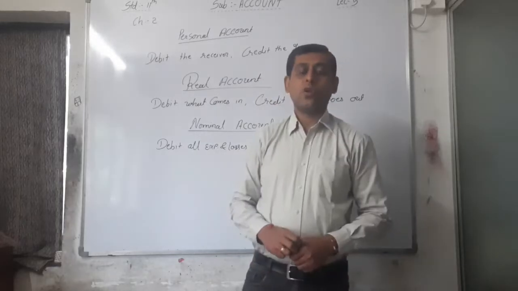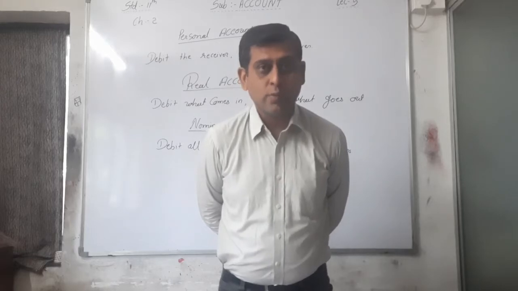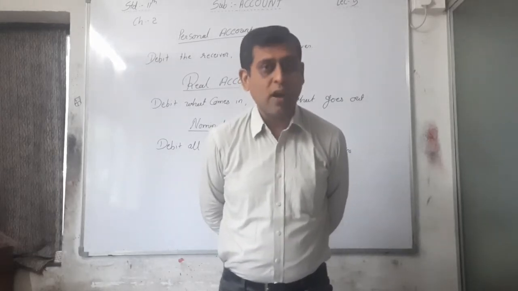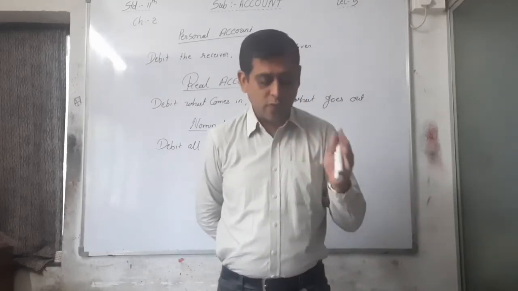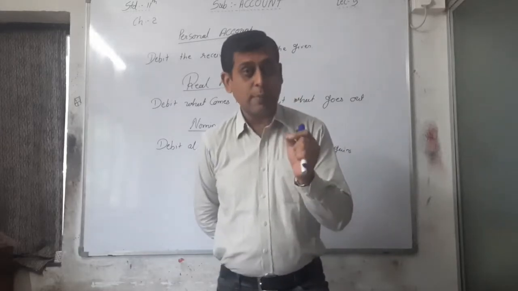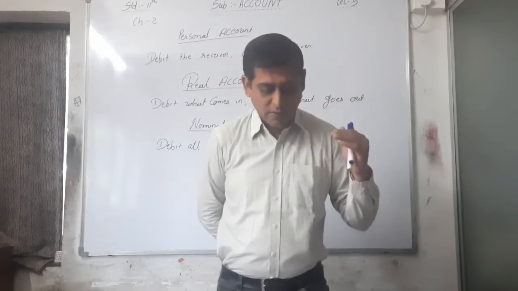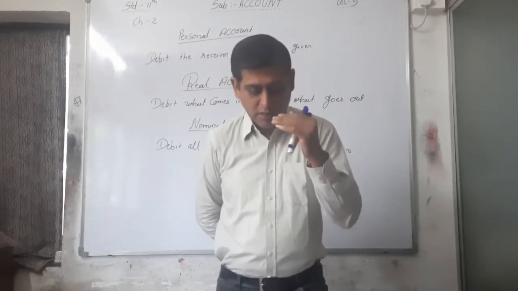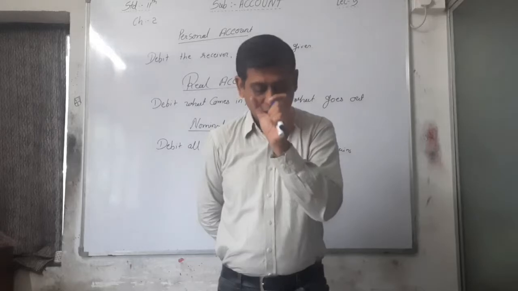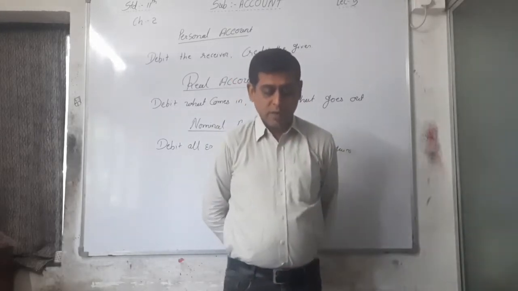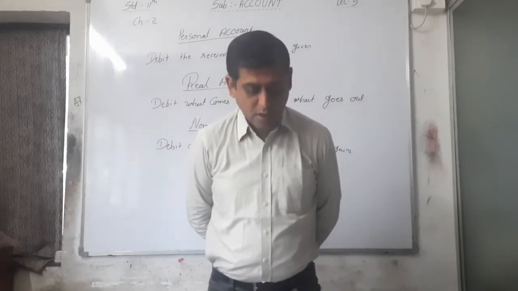See here, you have to prepare this table first in your exam book. So here I am giving you 2 to 5 minutes to prepare this table in your exam book. First of all, prepare the serial number, page, see page number 45: serial number, transactions, then debit effect. Under that, benefit receiver person, goods or assets coming in, or in case of expenses or losses. 3 columns are there. Then credit effect, 3 columns: benefit giver person, goods or assets going out, in case of income and gain.